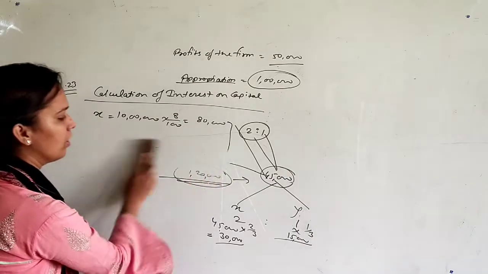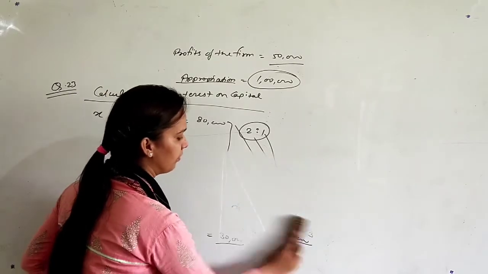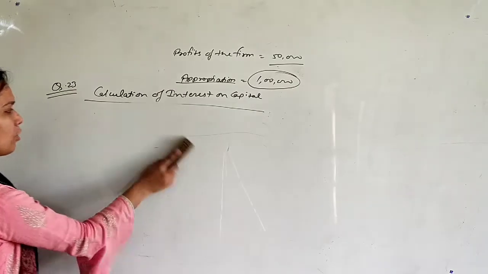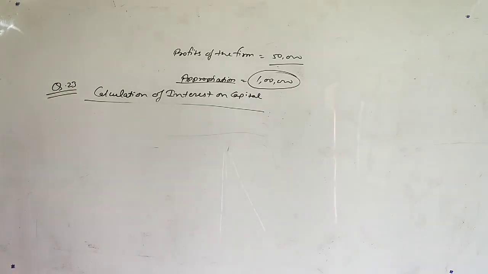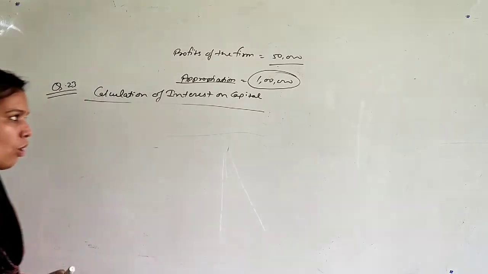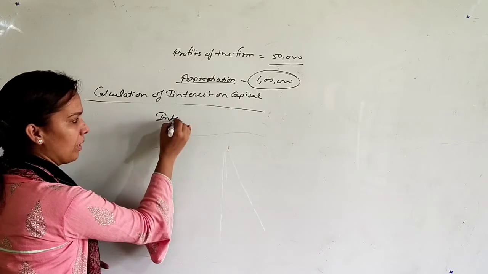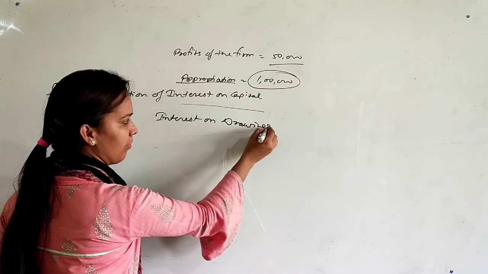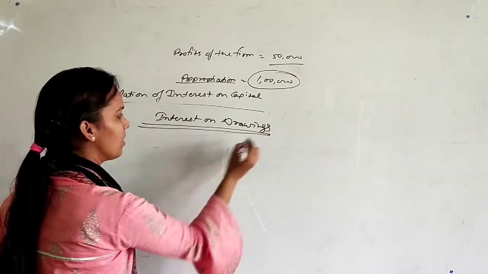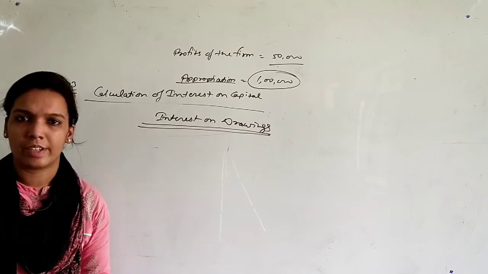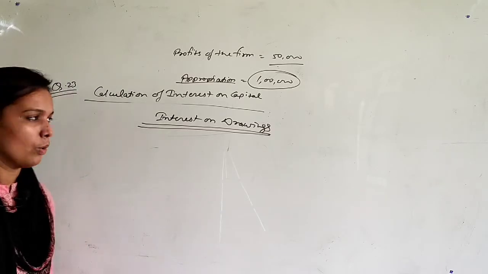Let's talk about interest on drawings now. Till now, we were just studying interest on capital, rent payable, partner's loan account, that was charged against profit. Now let's talk about a new point, that will be interest on drawings. If a partner is withdrawing money from the firm, then how will we charge interest on their drawings.